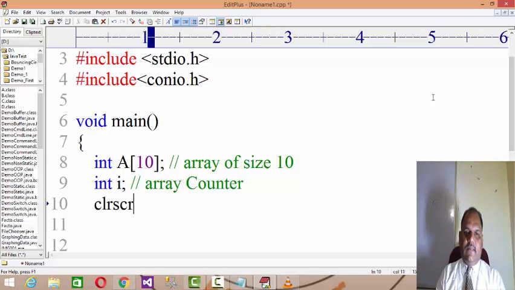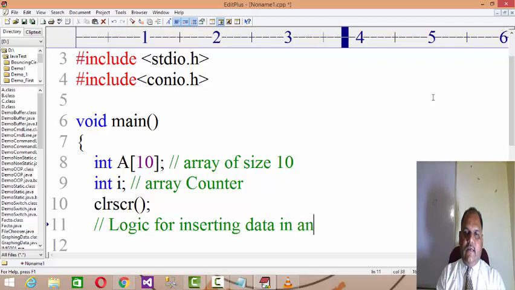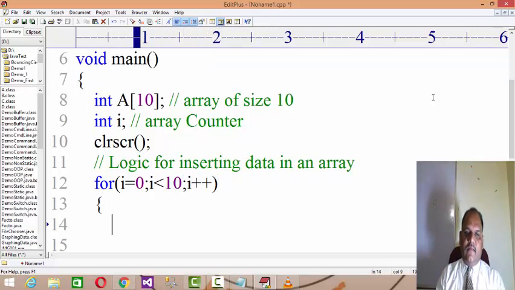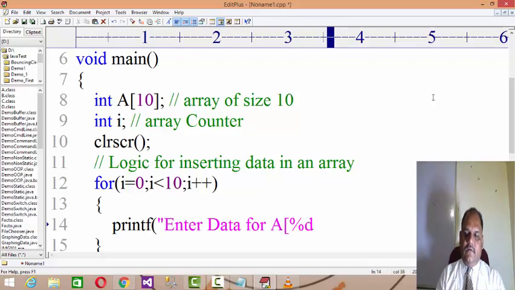Right? Then I will clear the screen, and then I'll write the logic for inserting data in an array. For i equals 0. Why am I starting with 0? Because array subscripts by default start with 0. So the last will be i less than 10, that is 9, and i plus plus. Then you can prompt the user: printf enter data for a of i.